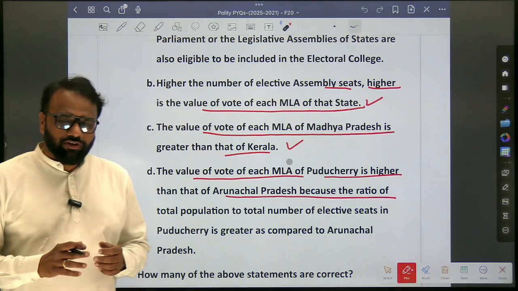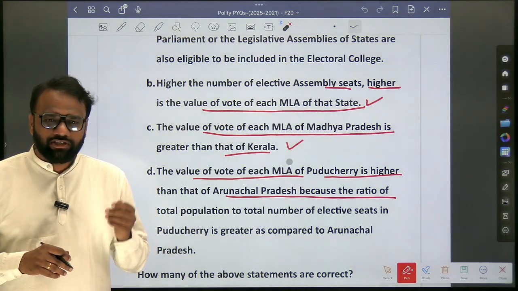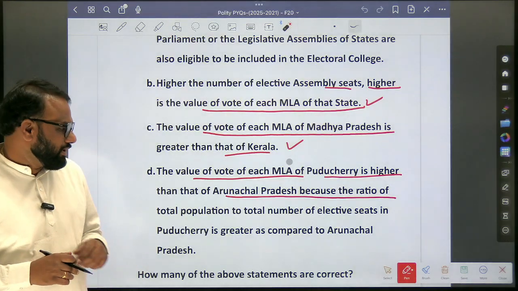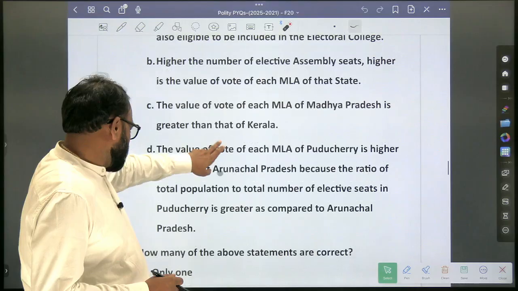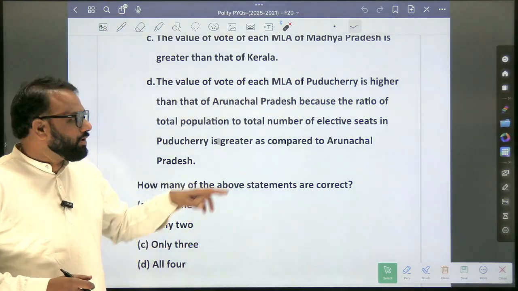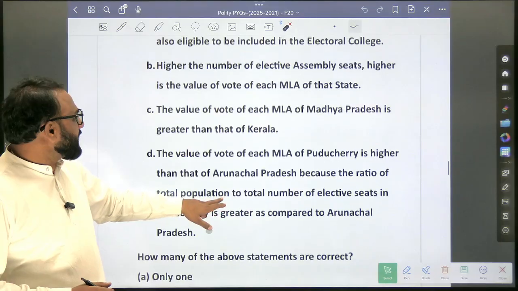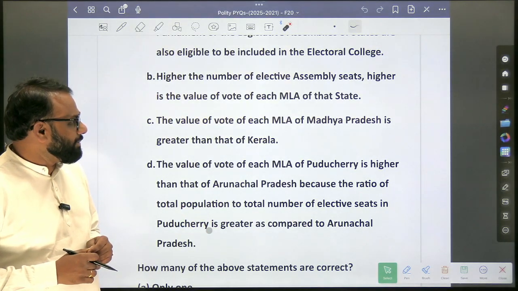So, okay, now after the question is over, very easily we can try to find a solution, but in the examination hall it's a very tough question. Okay, very tough question. Why? Because from the first statement we will be able to come to a conclusion. But the options are like only how many are correct: only 1, only 2, all 3, all 4. Now, if you look at the second one, higher the number of elective assembly seats, higher is the value of the vote of each MLA of that state.